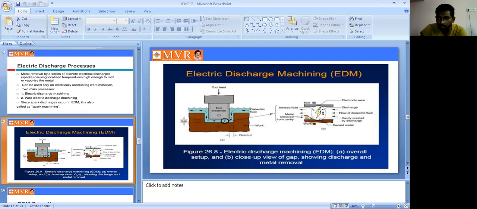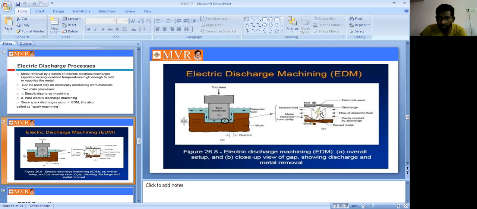The spark is produced here and removes the metal. This is the tool and this is the workpiece. Based on these two, in this gap, the spark is produced and removes the metal. How is it removed? See here, this is the tool electrode wave. First of all, the spark is produced, and we have the discharge. This is the flow of dielectric fluid, which is passing here. And this is the cavity created by discharge.